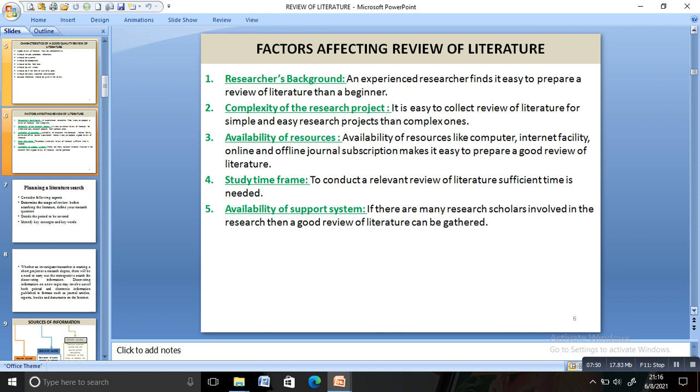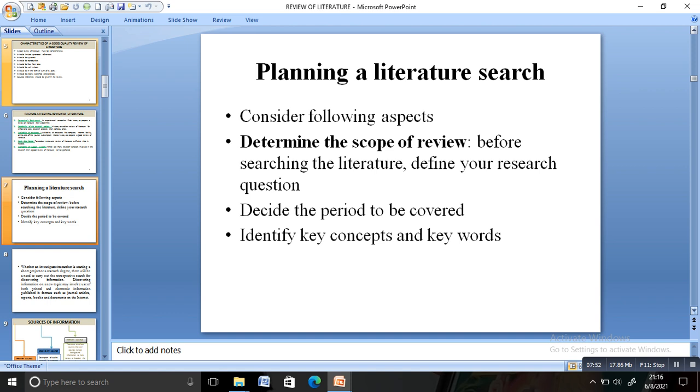Then how to plan a literature search? While you are planning a literature search, you should consider the following points. First, you should determine the scope of review. That is the question of your research. You should define your research question before searching the literature. So while you are planning a review of literature, you should define your research question.